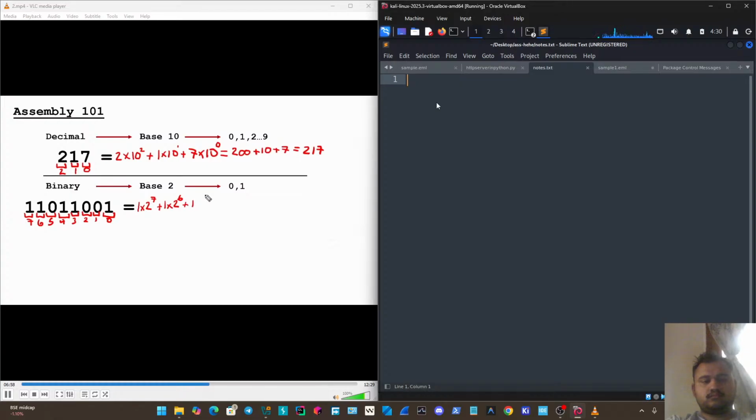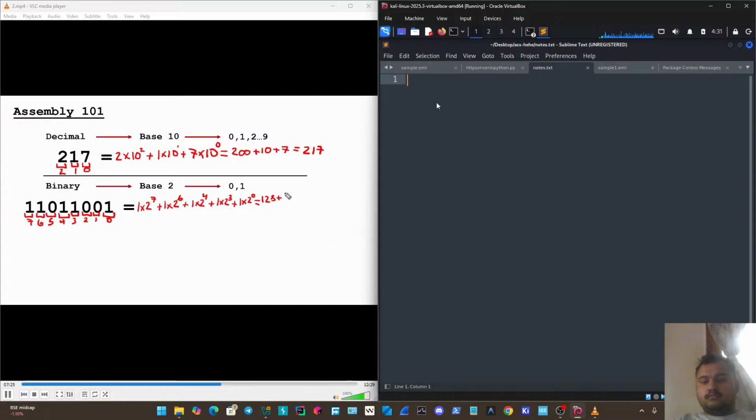We'll go 1 times 2 to the exponent 4. Again, plus 1 times 2 to the exponent 3. We'll skip over these two because they're just going to be 0. And our final one is going to be this 1 times 2 to the exponent 0. So if we just expand this out again, 1 times 2 to the 7 is 128.